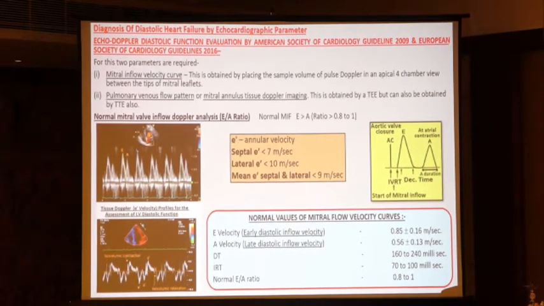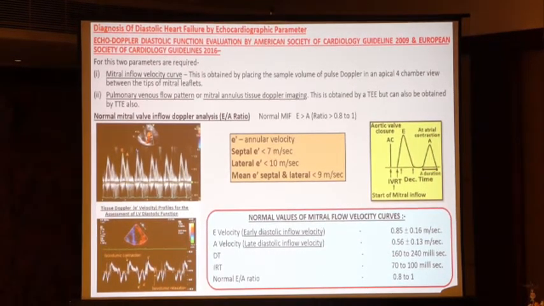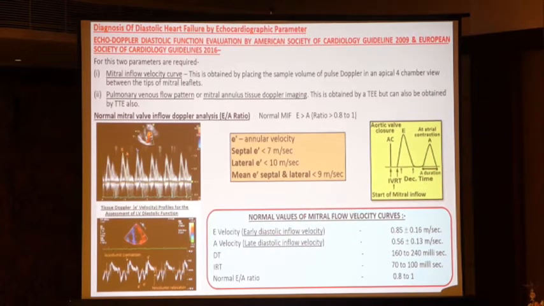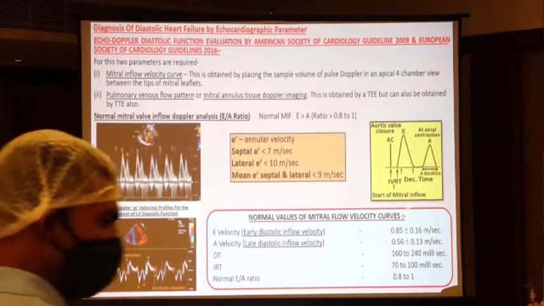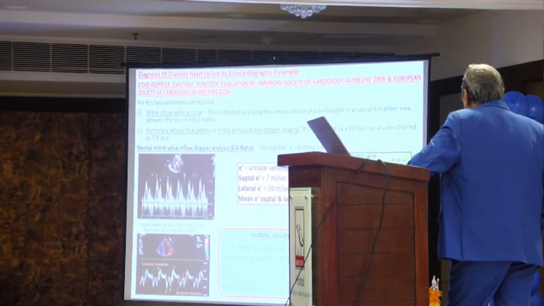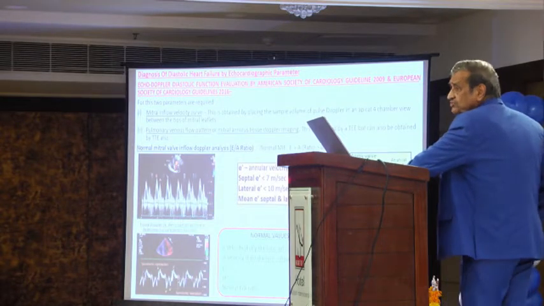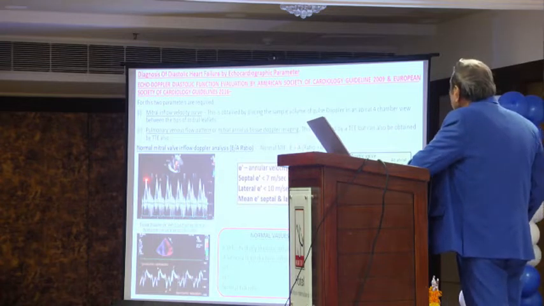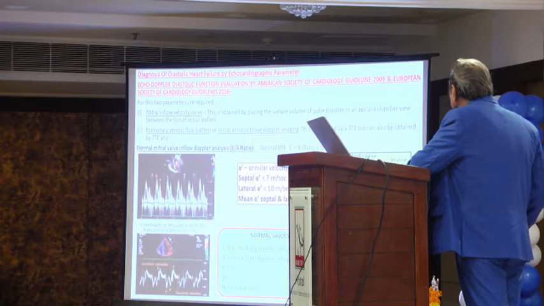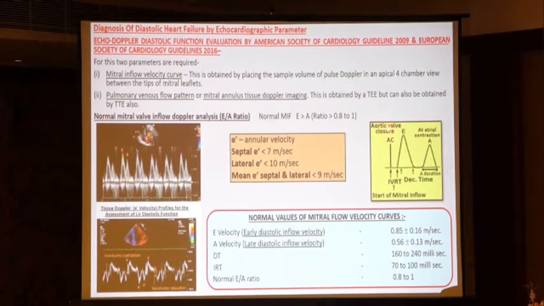Everything is here. This is E taller, A small. And this is a tissue Doppler. Here E is this and A is this. So what happens? This is the isovolumic relaxation. This is deceleration time. Here I am just telling you the echo-Doppler velocities. This is E and this is A. This is the atrial contraction and this is the aortic valve closure.